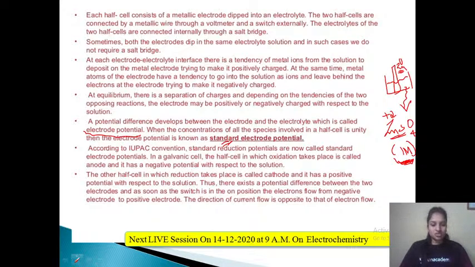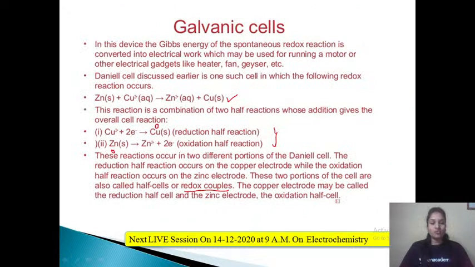Okay, now let us just go back to the previous slide. Fine. So here you can see copper 2+ is getting reduced to copper, and always you can make sure that reduction occurs at the cathode. And Zn is getting converted to Zn2+, that is oxidation, and always oxidation occurs at the anode. So these are the two important things that you need to remember.